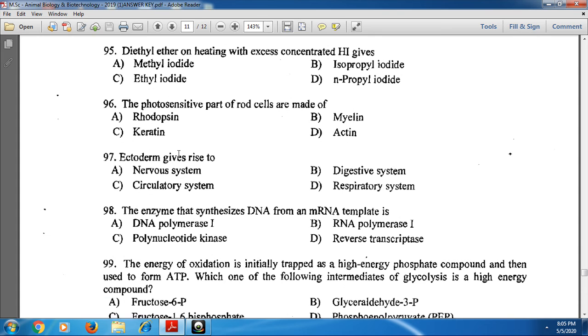And next, 96th one, the photosensitive part of rod cells. The photosensitive part of rod cells is made up of rhodopsin.